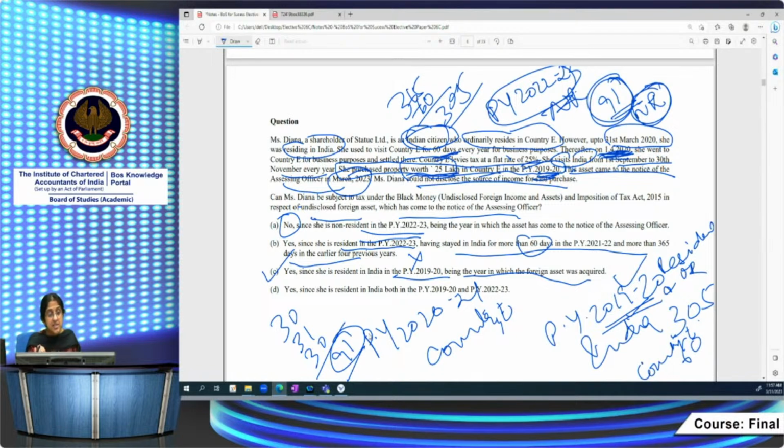Because what is the question? Can Diana be subject to tax under the black money law in respect of the undisclosed foreign asset which has come to the notice of the assessing officer? Yes, because in the year in which the undisclosed foreign asset was acquired, in the previous year 1920, she was resident in India because she was there in India for 305 days in that year. Only thereafter she left the country. So she can be taxed in the current year because the current year is the previous year 22-23, and this value of undisclosed foreign asset will be deemed to be the income of previous year 22-23.